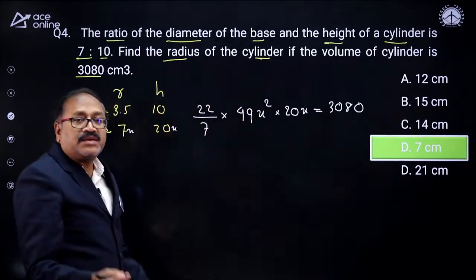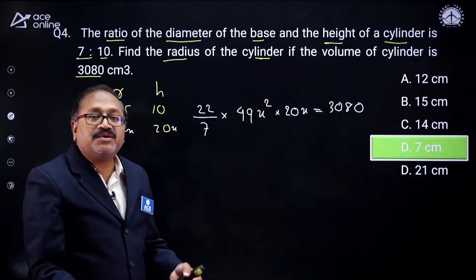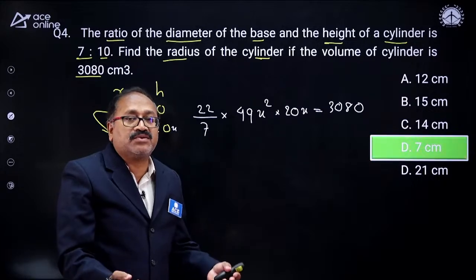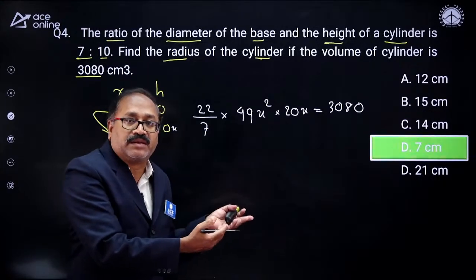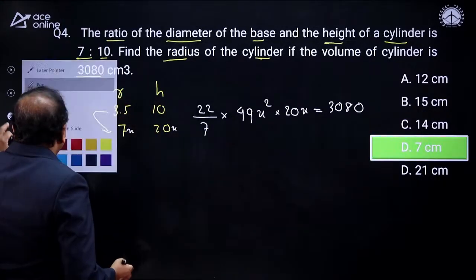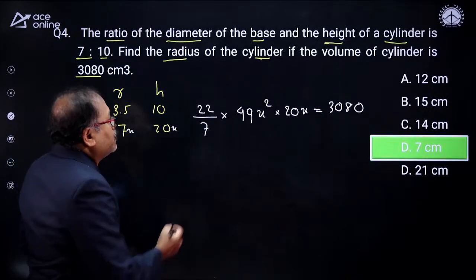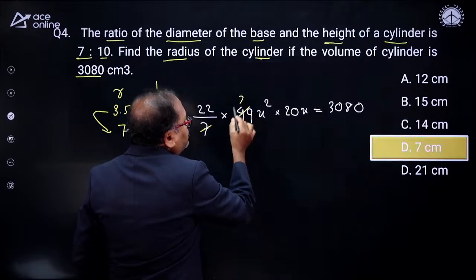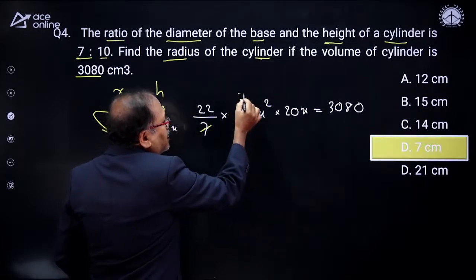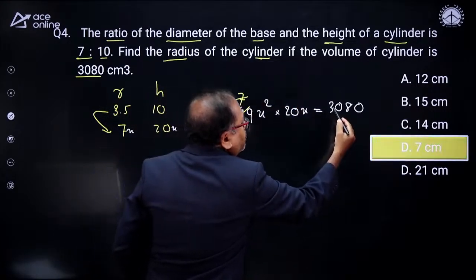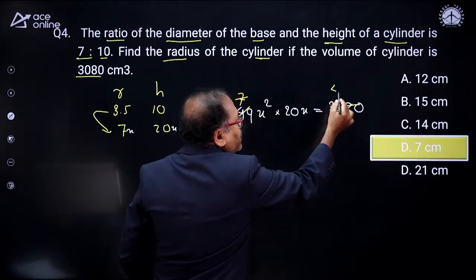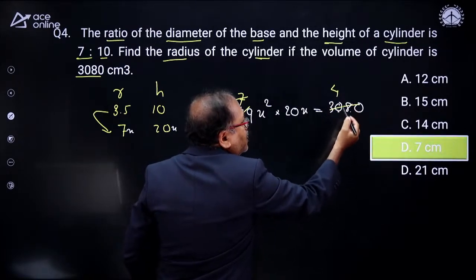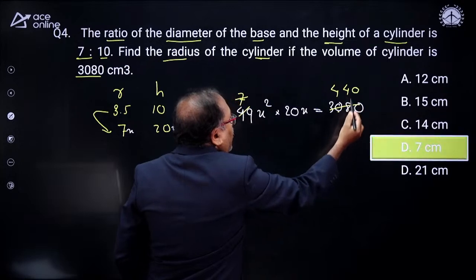3080. Mensuration questions are easy. Geometry questions are easy, provided you just know the formula. It's a direct application. Now I will cancel this one and see what comes over here. So this gets cancelled, it becomes 7 times. Can I cancel with 7 this number? Yes, it gets cancelled. 7 4 is 28 and 0.